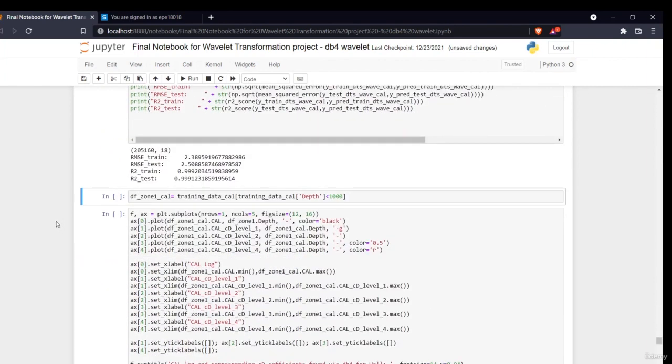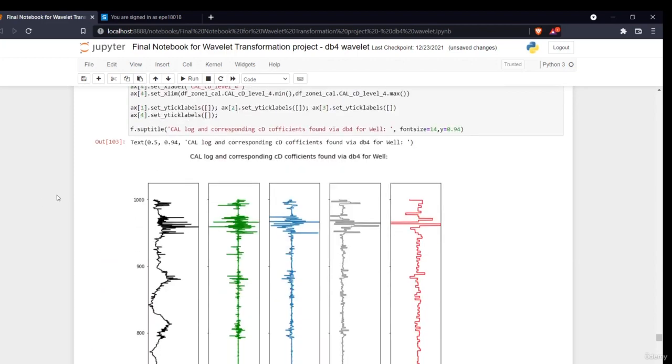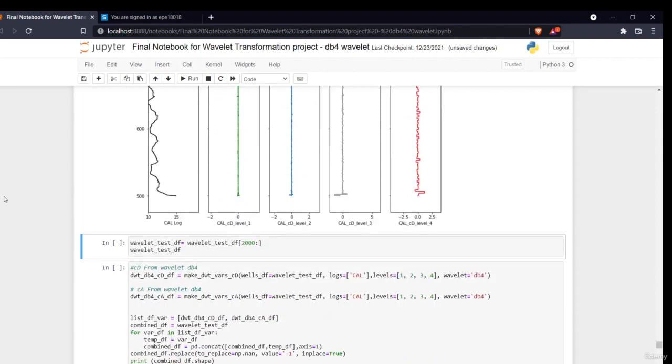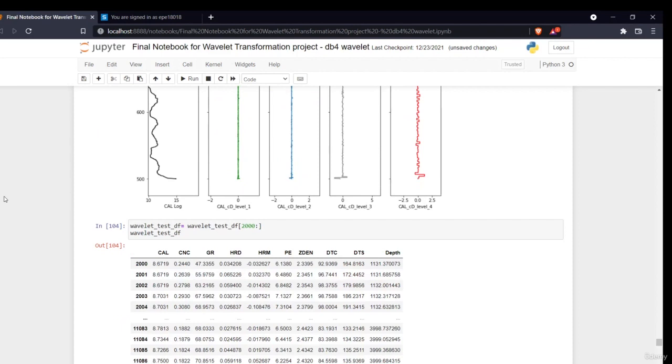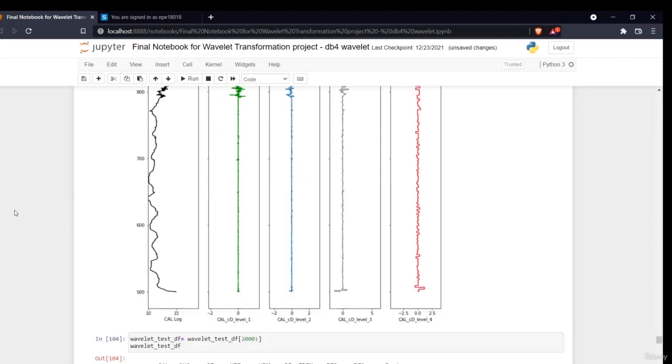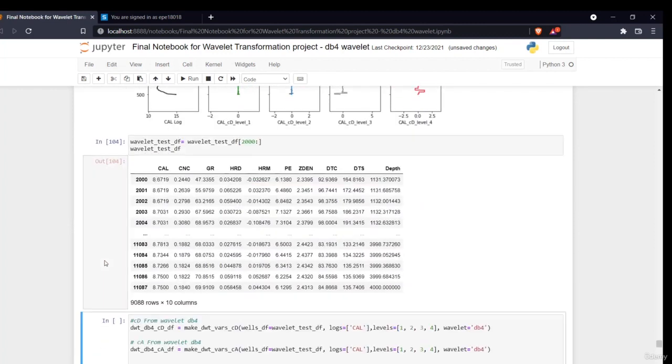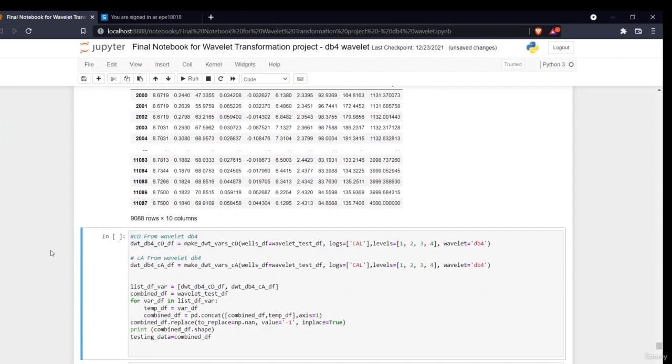Okay, so now the same thing I'll be doing, and I'm just plotting this. Okay, this is my caliper log. Previously it was my CNC log, this is my caliper log. I know this will be a little bit complex to you, but when you see the code and hear my recording, when you see this video twice, you'll understand all of it. You may have some problem understanding this the very first time you see it, but as soon as you run through the code, as soon as you see what things are done in the code and what I am speaking, it will be much clearer to you.